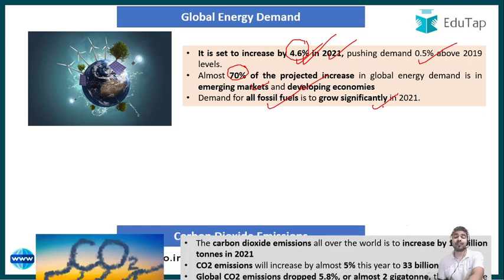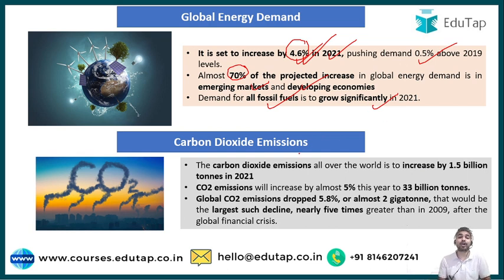And guys, if we talk about the second dimension, that is the global carbon dioxide emissions, as per the report, the carbon dioxide emissions all over the world are going to increase by 1.5 billion tons in year 2021. And guys, the carbon dioxide emissions will increase by almost 5% this year to 33 billion tons.